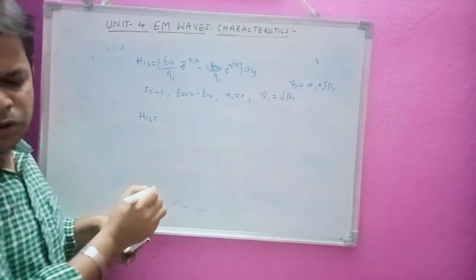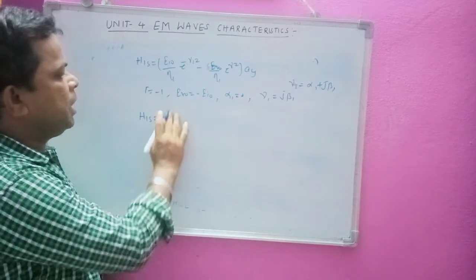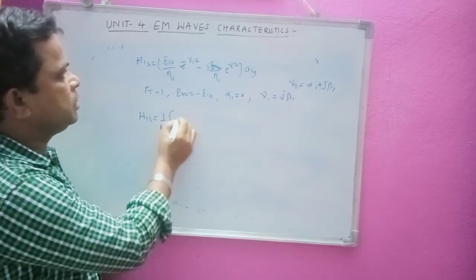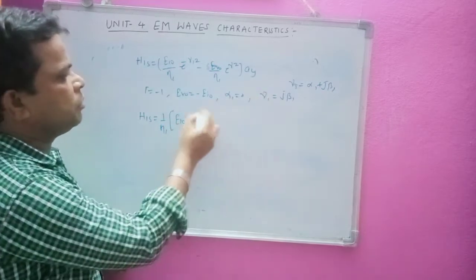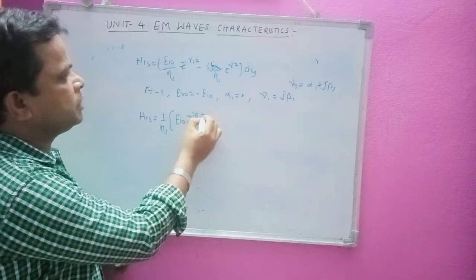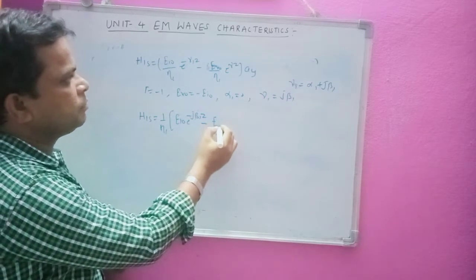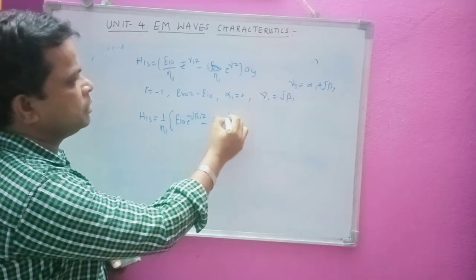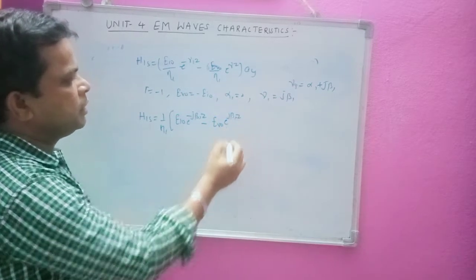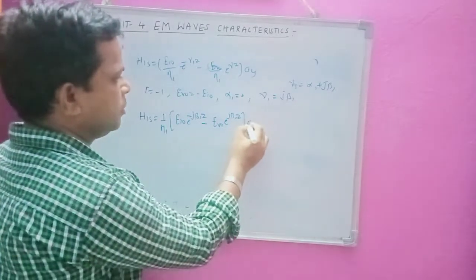HIS is equal to 1 by η1 common, and we get Ei0 e^(-jβ1z) minus Er0 e^(jβ1z) into ay.